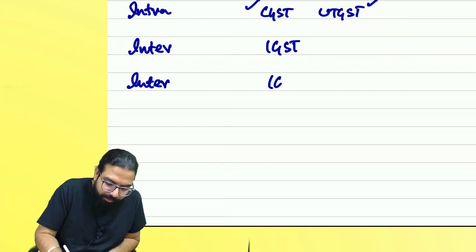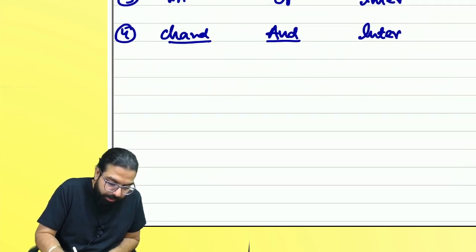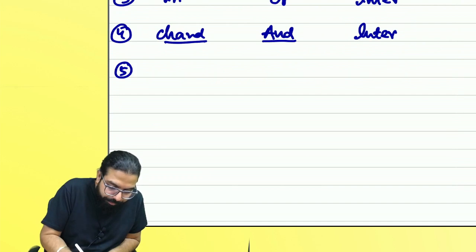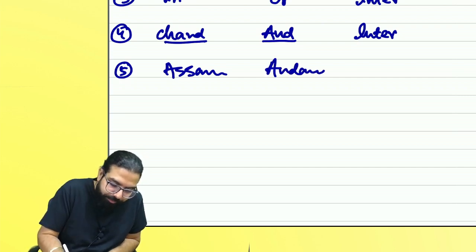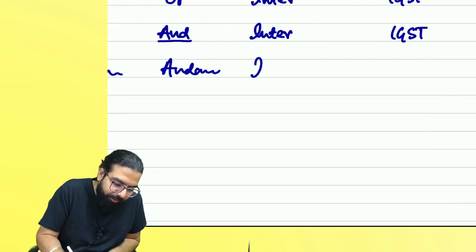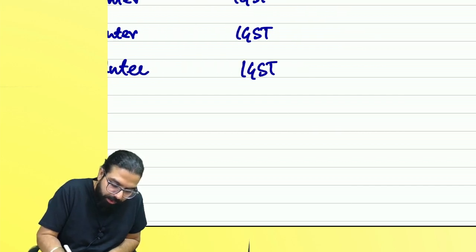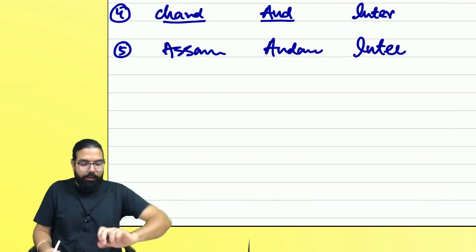Interstate. What will you charge? Fine. Fifth one. Goods went from Assam to Andaman. Intra or inter? What will you charge? IGST. Okay, done. Clear, everyone?